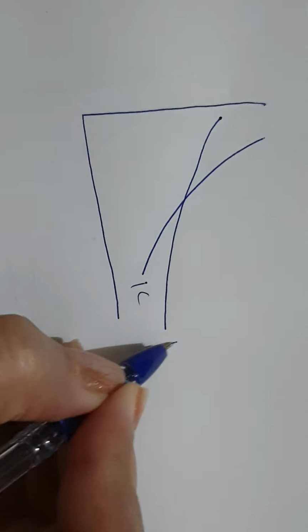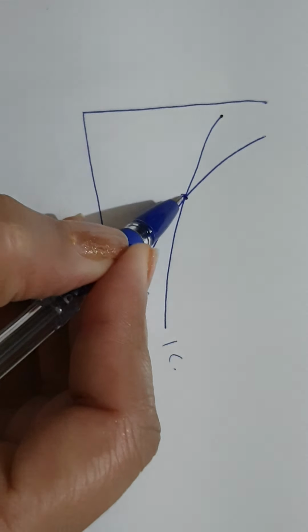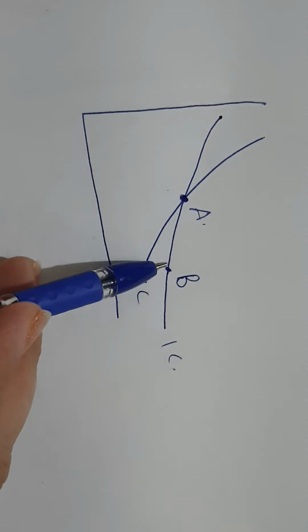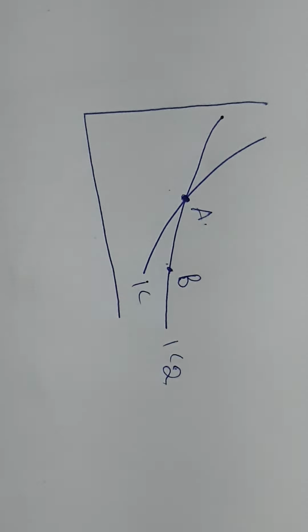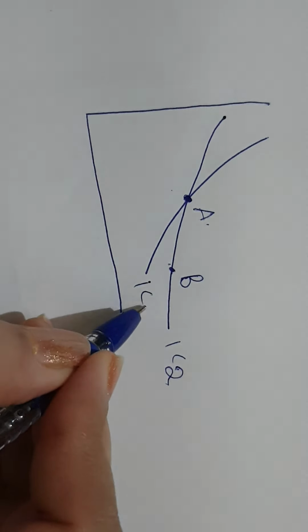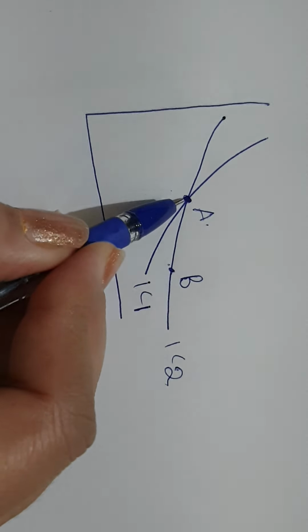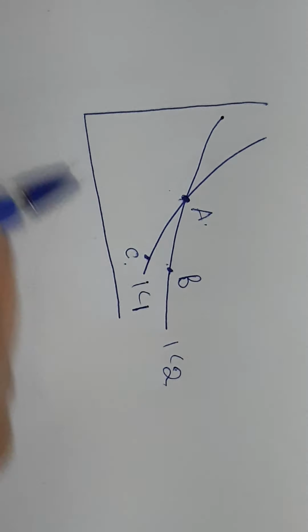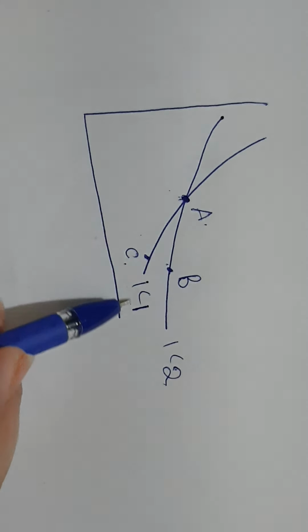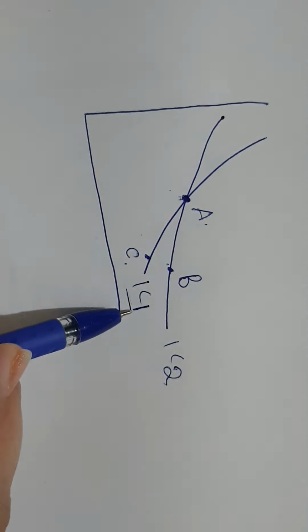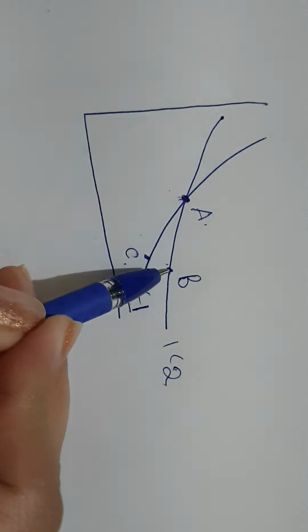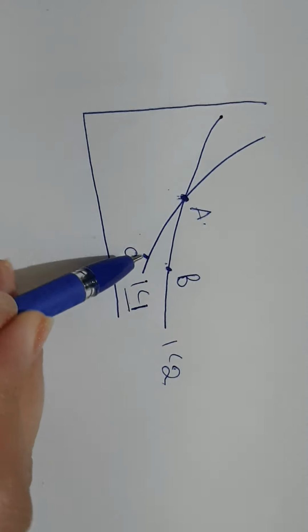These are two indifference curves. Whatever satisfaction you are getting at point A is equal to point B, because both are on the same indifference curve. This is called indifference curve 2. Suppose this is indifference curve 1. Our point A is giving us equal satisfaction to our point C, because again both points are on the same indifference curve 1. So satisfaction from A is equal to satisfaction from B and is equal to satisfaction from C.